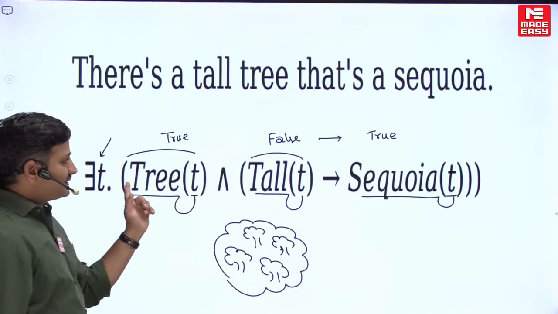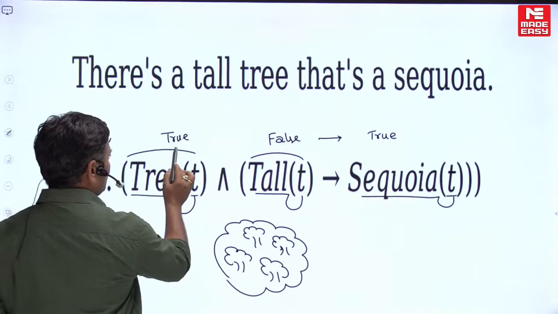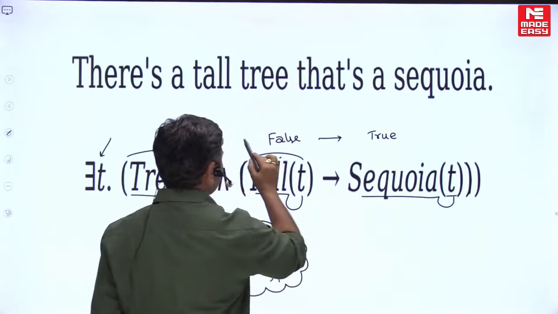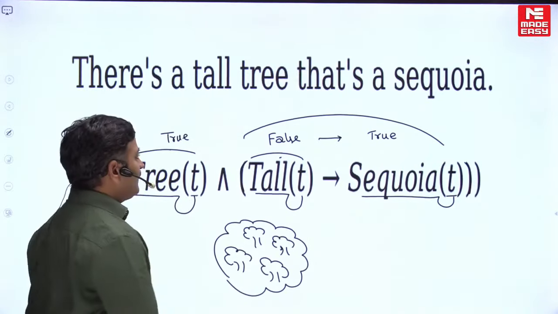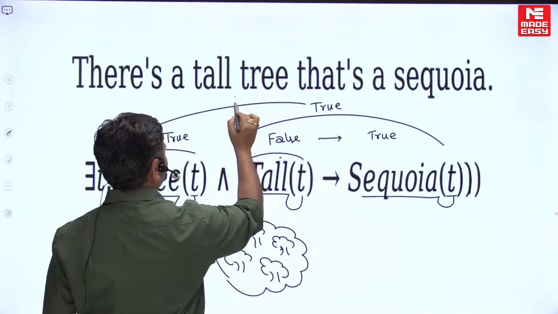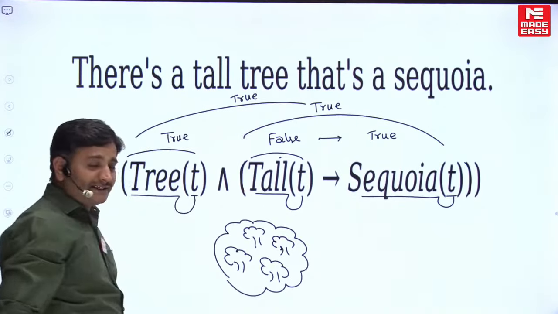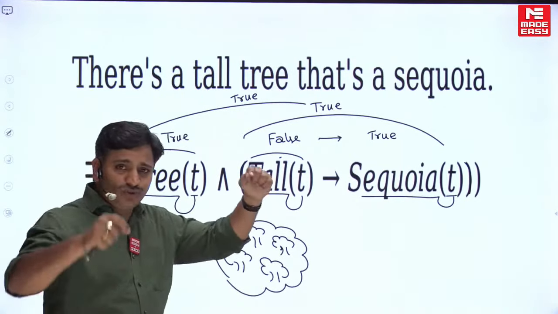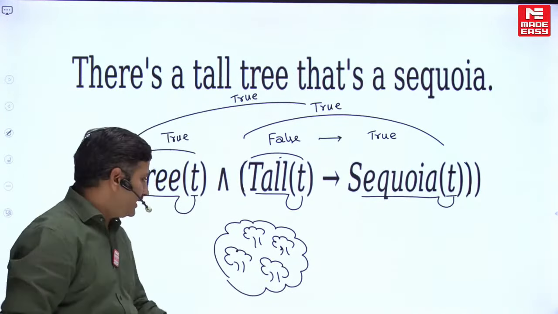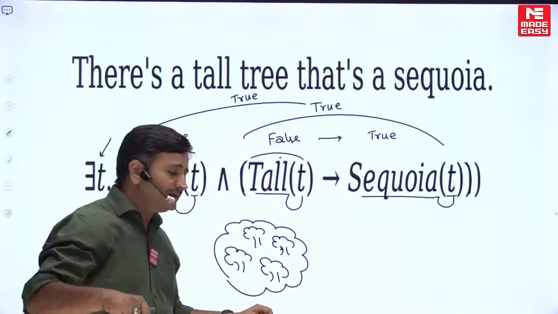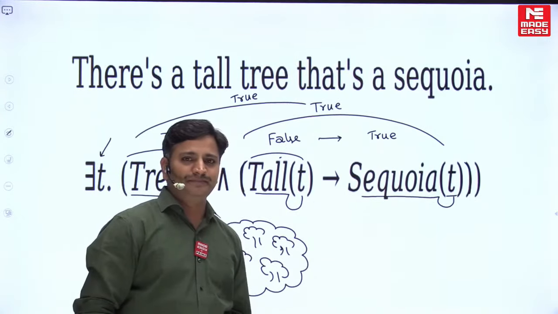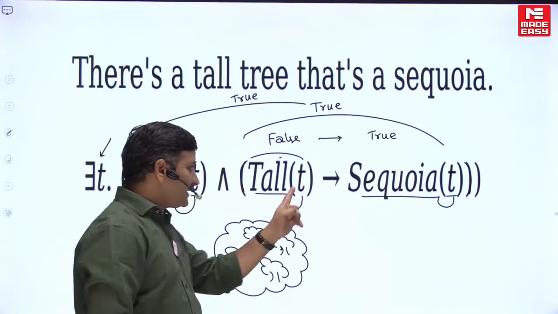Now look at the overall statement conclusion here. True and false implies true. Since we have parentheses here, this part will be evaluated first. So false implies true, the result is true. Now true and true, the result is true. It means that the first order logic statement which you constructed is true even though there does not exist a tall sequoia. That is the reason it is not the correct way of representing this problem.